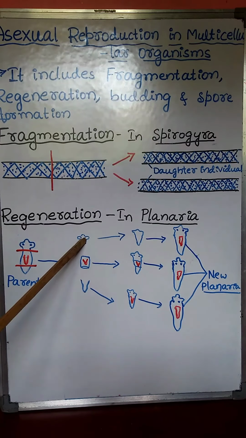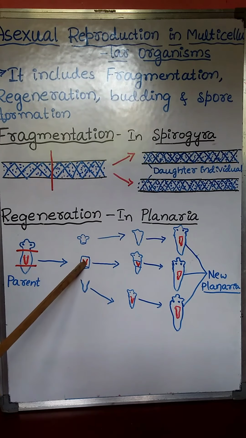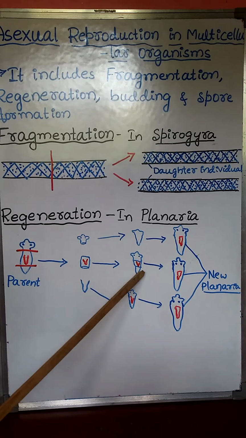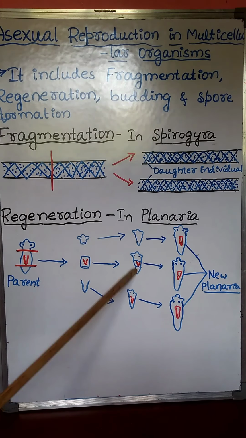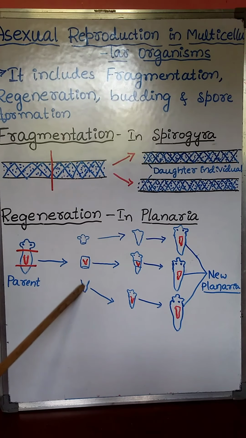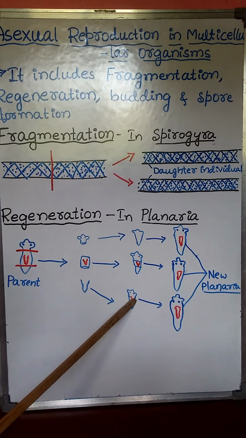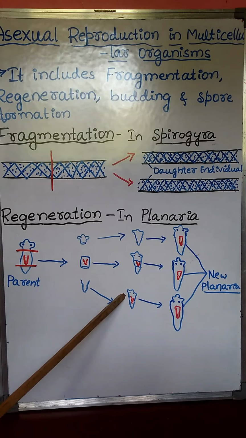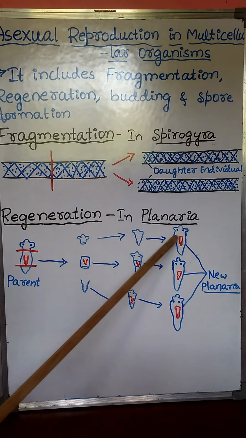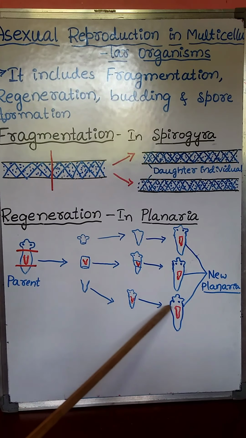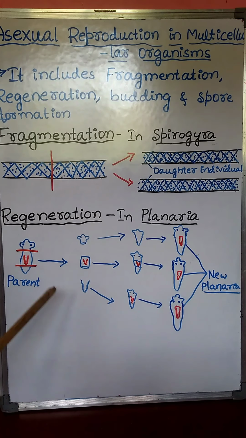See, here this piece produced these parts and the middle piece produced the top and bottom parts. Then the posterior piece produced the anterior parts like this. Finally, it develops into a complete new individual, new planaria.